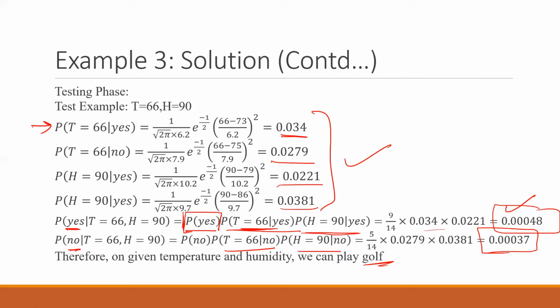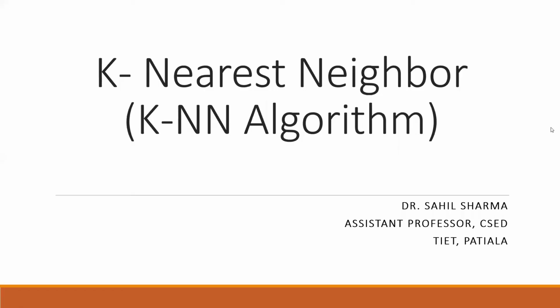Okay. So I'm switching the screen now to the next topic. Naive-Bayes classification is over. We have just completed neighbors classification. Now we will be starting with the k nearest neighbor algorithm, and we still have 20 minutes to go. So I think the introduction will be complete for k nearest neighbor. K nearest neighbor is another classification algorithm after the neighbors classification. Neighbors classification had its drawbacks and advantages, but now we will be looking into the next type of classification model called k nearest neighbor. Let's start.